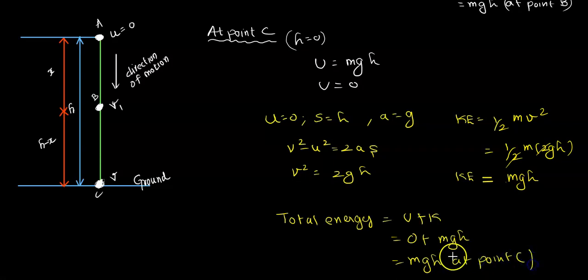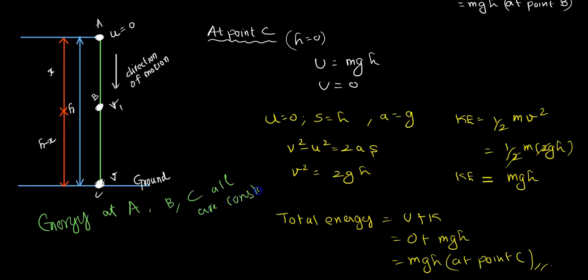It is very much clear from this derivation that the energy doesn't change even when the position changes from A to B and B to C. So at last we can conclude that the energy at A, B and C is constant. So energy is conserved.